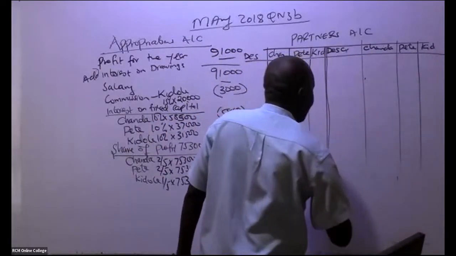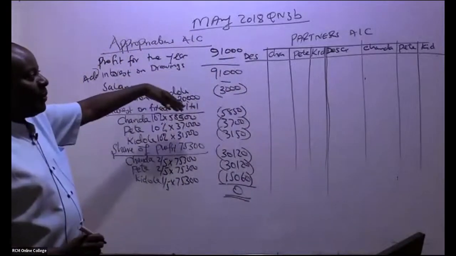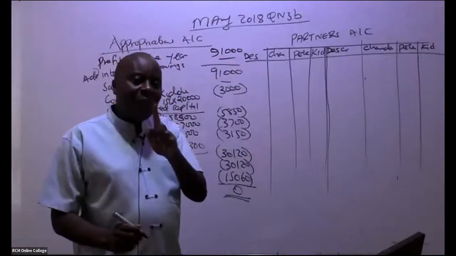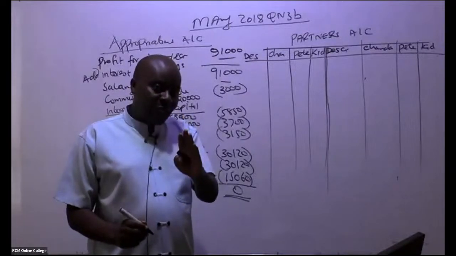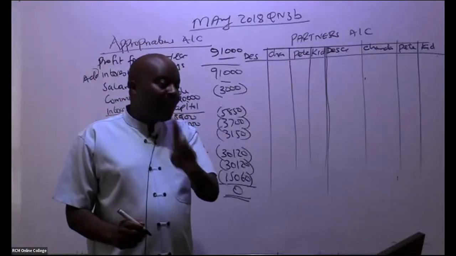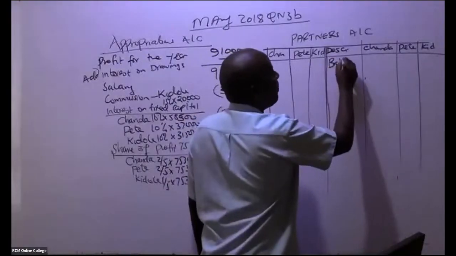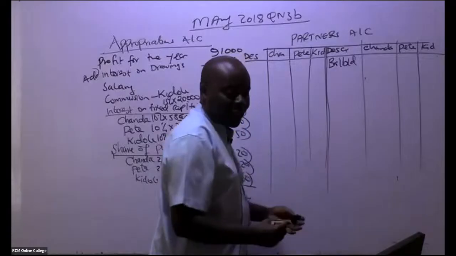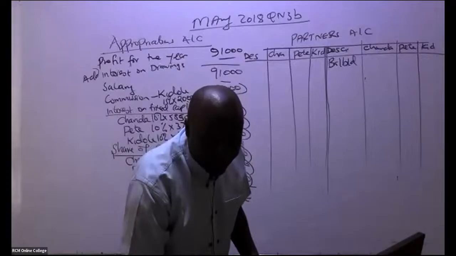So free marks now they are starting from here. Remember, no mark will be given to you for the earlier part, but now free marks are starting from here. Remember, partners, whenever they have capital with us, the capital will be on credit side. So in this case here, if you go to their trial balance and you see they have capital on the credit, you just bring it here. So we start with balance brought down. Are you able to see they are fixed capital?